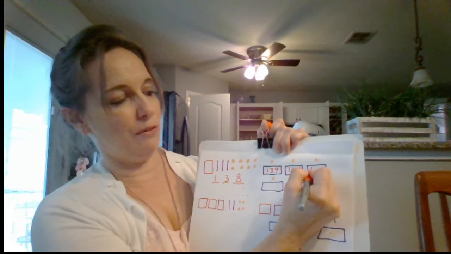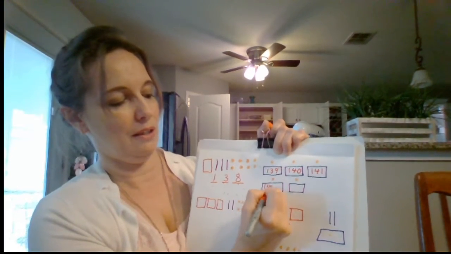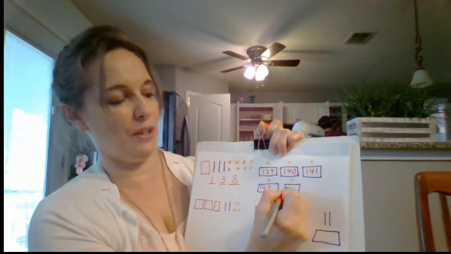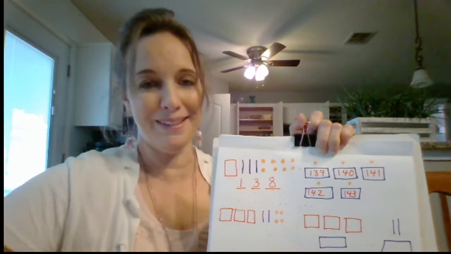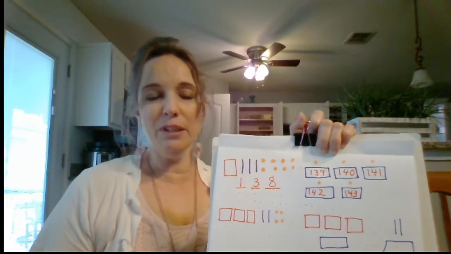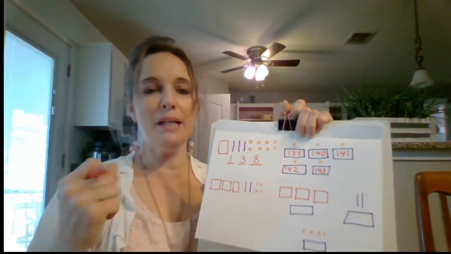140, 141, 142, 143. So that's pretty easy, huh? You're just counting by ones. Cat is back. So you're counting by ones because it shows you adding one dot. So you just keep counting. And back up a little bit if you can't think from where you are. Like if you're at 142 and you don't know what comes next, just start back at 140. You don't have to start back at 1 and count all the way. Just back up a little bit, and that helps people a lot.